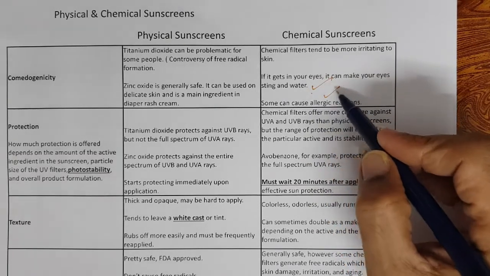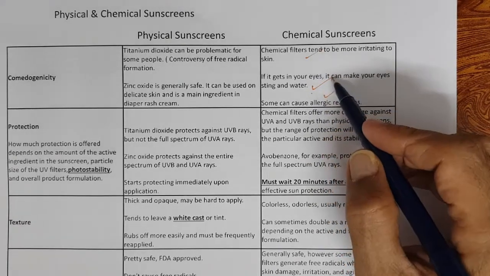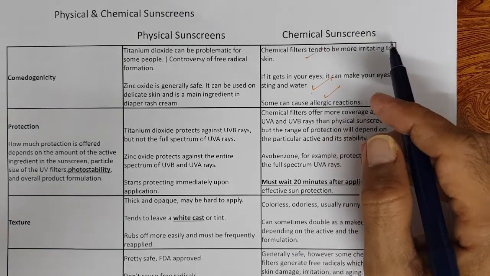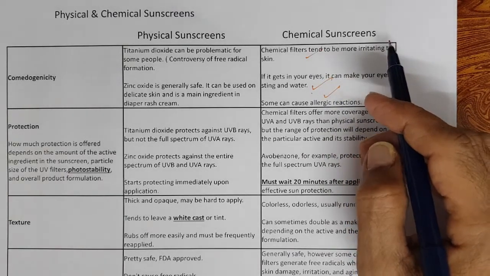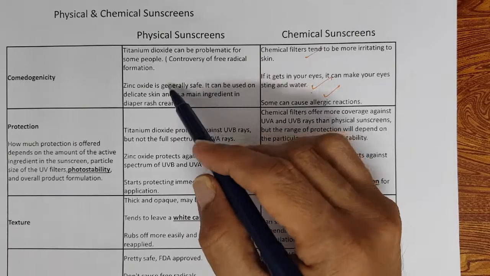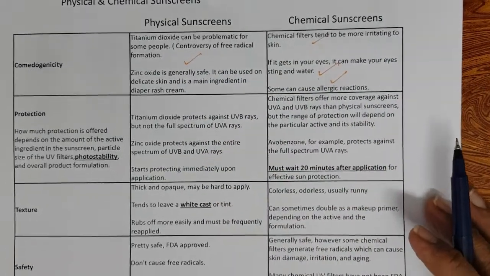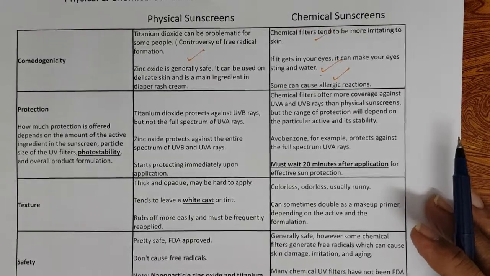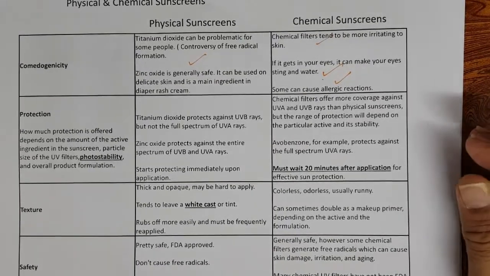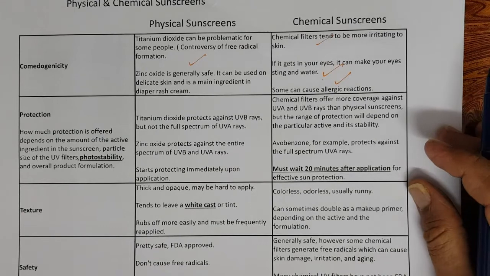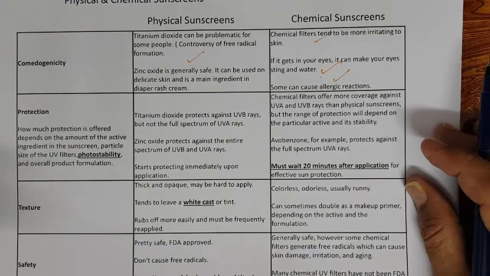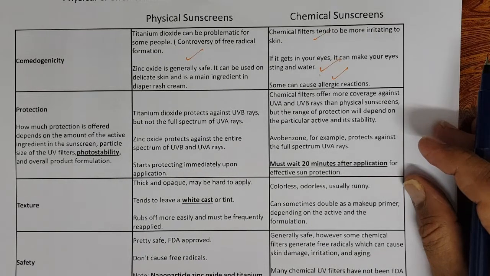They cause allergic reaction, right? They can cause comedogenicity also. But titanium dioxide and zinc oxide, they are more skin friendly. So that is why more and more people prefer inorganic sunscreens to boost the SPF rather than going to organic sunscreens.